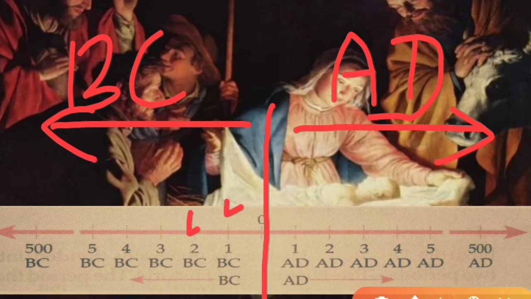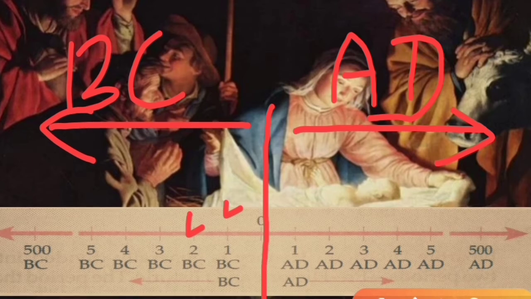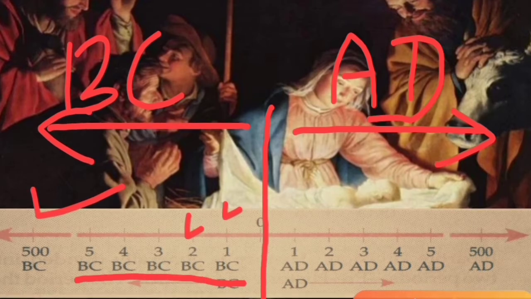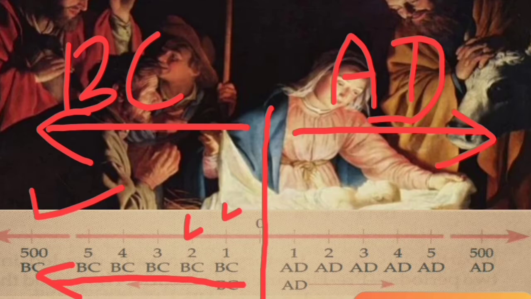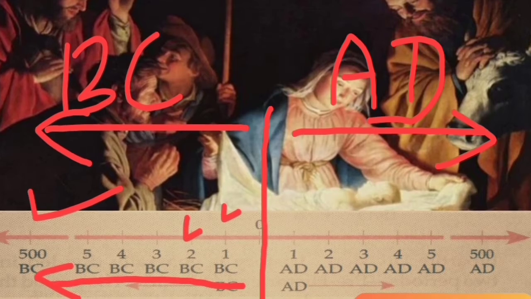If we say 2 BC, it means 2 years back. If we say 500 BC, it means 500 years before the birth of Jesus Christ. That is how we use the term BC, the time period before the birth of Jesus Christ.